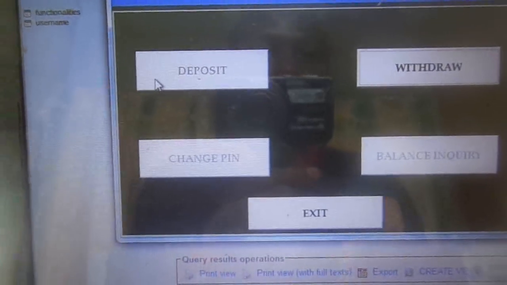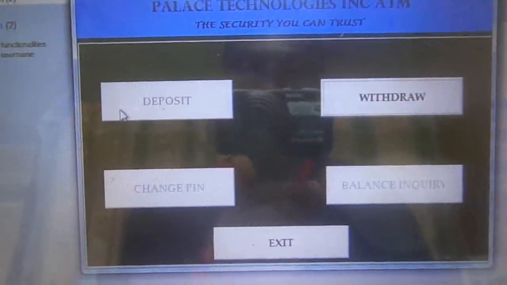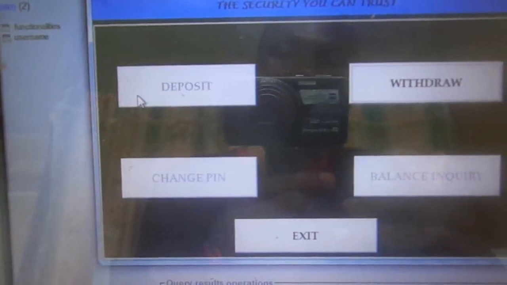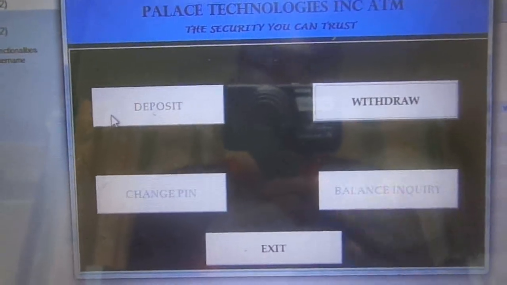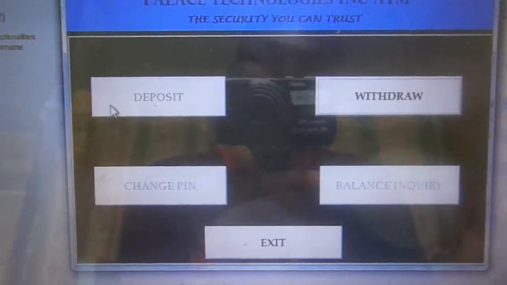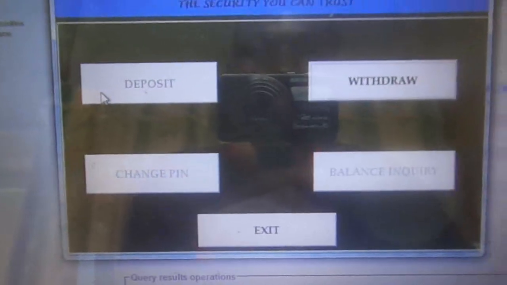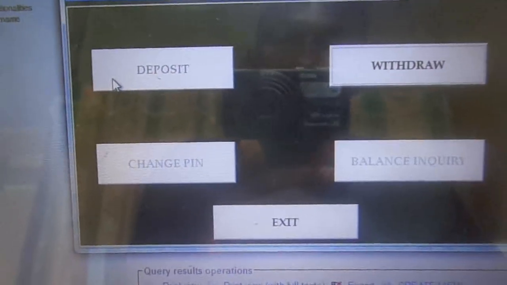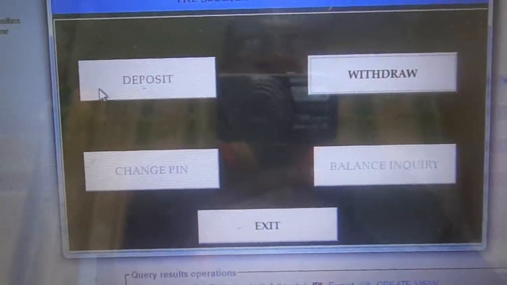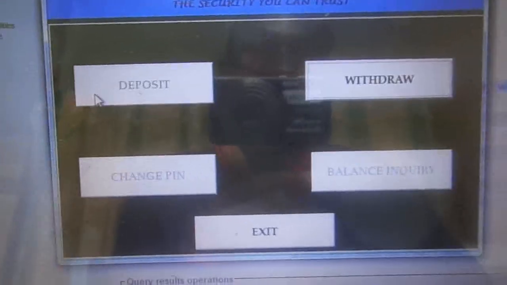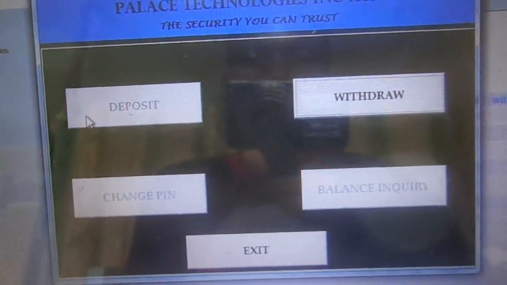So this is a system, if taken up by a service provider like maybe Stanbic, and they collaborate with a service provider, maybe MTN or Warid, the customers of the two service providers can make use of this service. This application can be incorporated in the services of a service provider, just like the way mobile money was incorporated, so that everyone who has a card of that service provider can make use of the system, and do all the security and the banking at home using his phone, just like the way we withdraw money and pay school fees using mobile money.